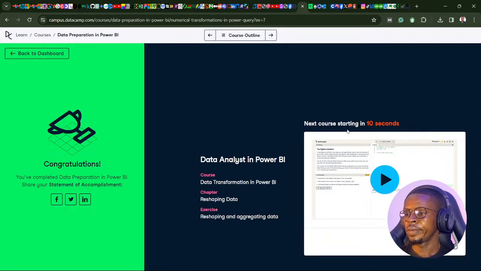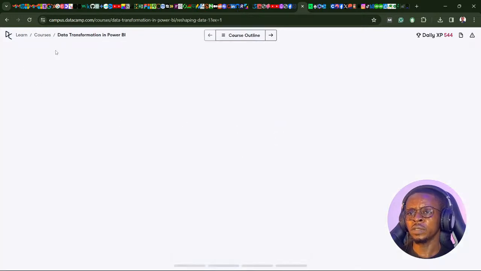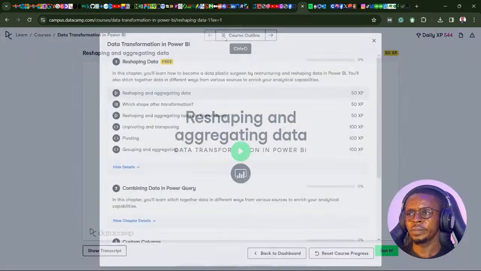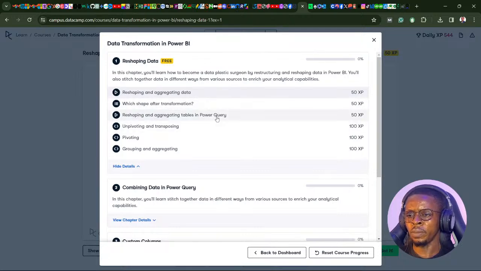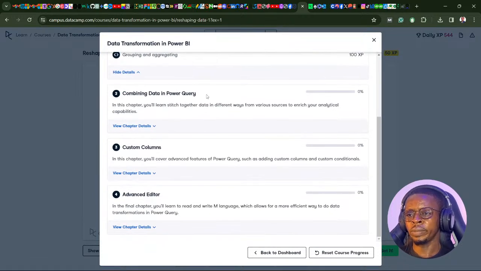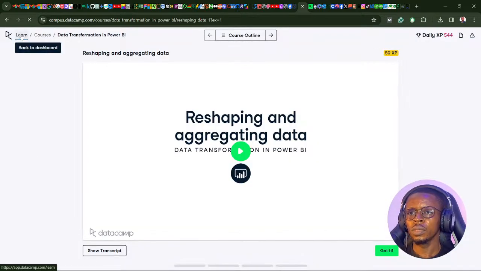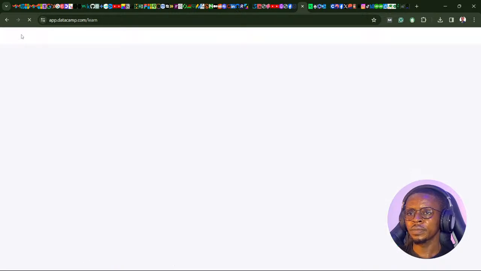Got it. We're moving on to the next course, which I think is the same data preparation in Power BI, but advanced data preparation. Let me see. So data transformation in Power BI. I think it's the advanced part. This is the advanced part. Data transformation in Power BI, Part 2, combining data in Power Query, custom columns, and advanced editor, which is the M language editor. So I look forward to this on day 22. That should be our next course.